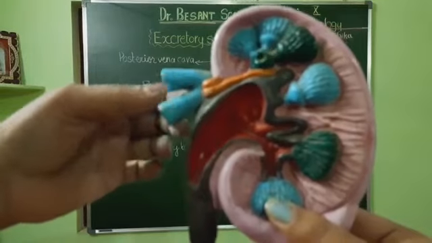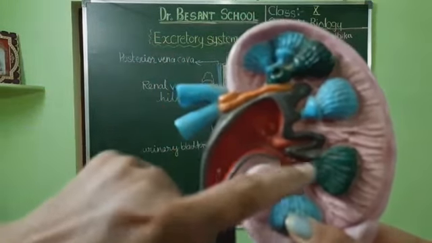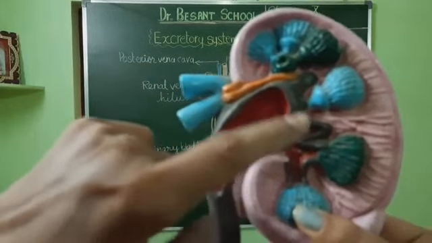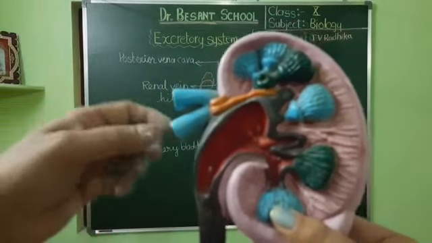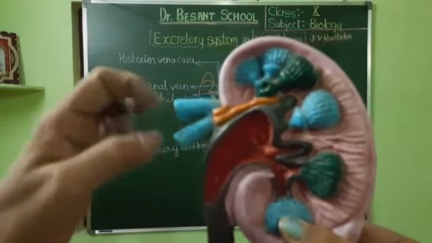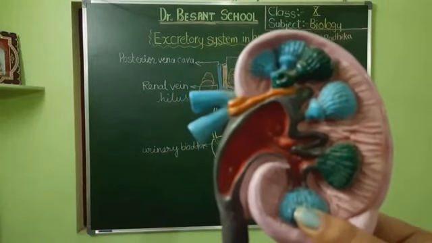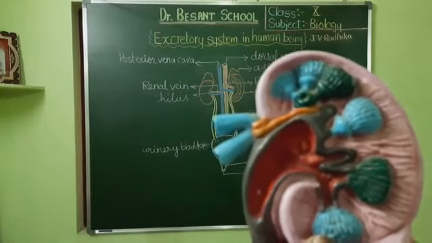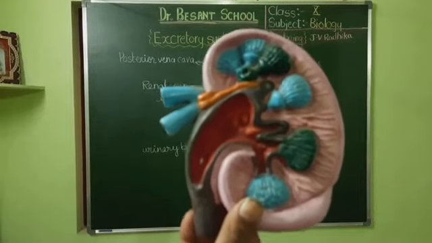Here we can see the renal artery and renal veins. The renal artery carries oxygenated blood to the kidneys, but with all the waste. After the filtration, the oxygen is used by the kidneys, so the blood contains deoxygenated blood, but without the waste, and it comes out by the renal vein. So this is the structure of a typical human kidney, and this is the LS, a longitudinal section. We can see the same in the lab once you come to the school.